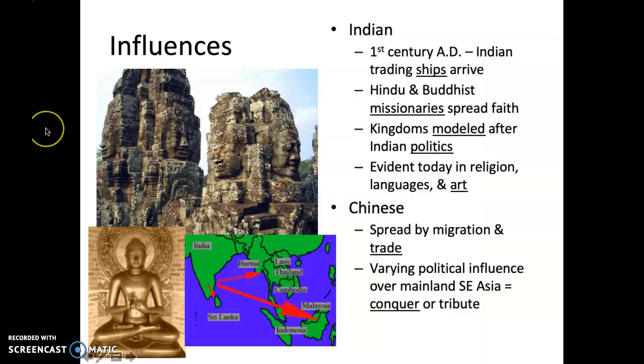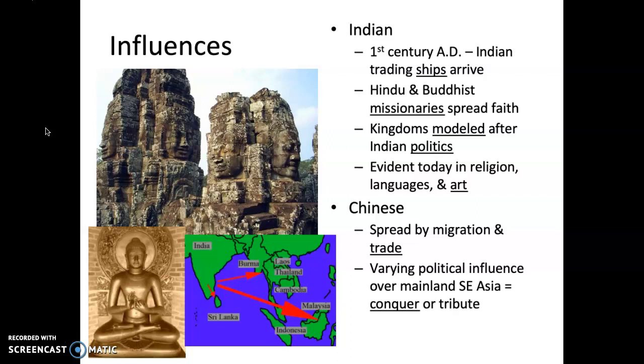All right, influence of this area. Indian: in the 1st century AD, Indian trading ships arrived, and Hindu and Buddhist missionaries spread the faith. Kingdoms were modeled after Indian politics, which is evident today in their religion, their languages, and their art. They also got influences from the Chinese, which were spread by migration and trade.